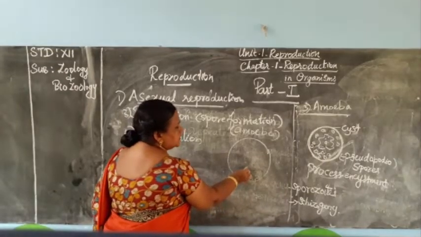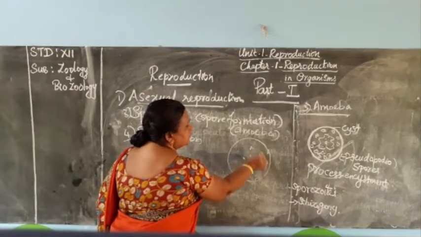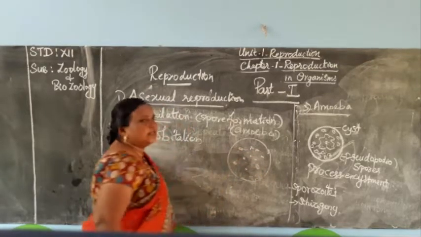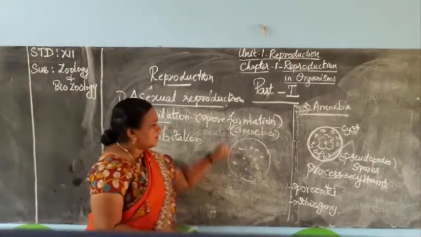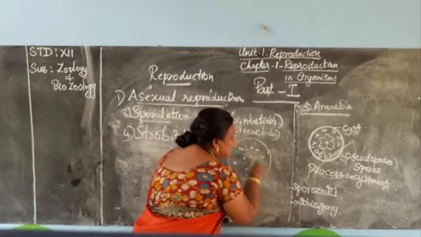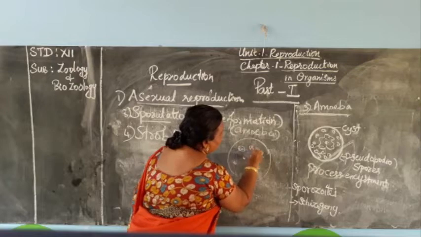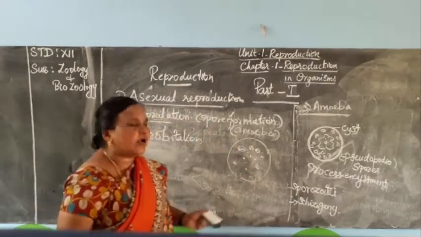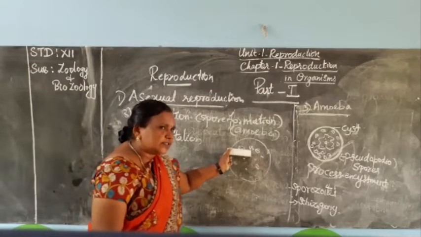After karyokinesis, each and every amoeba will come out in this area. This amoeba will be surrounded by a thick wall. So the thick wall is around each and every amoeba. Now these are called spores.